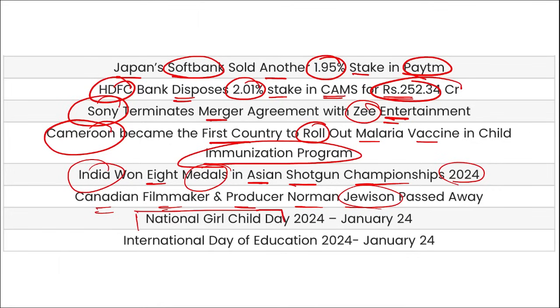The National Girl Child Day, when do we observe this? On 24th of January. And International Day of Education is also observed on 24th of January. So these are your important current affairs for the day, friends.